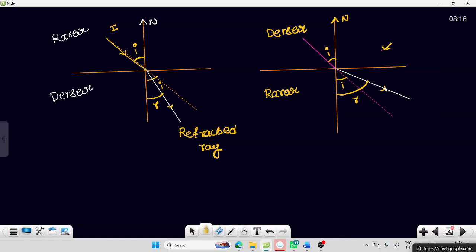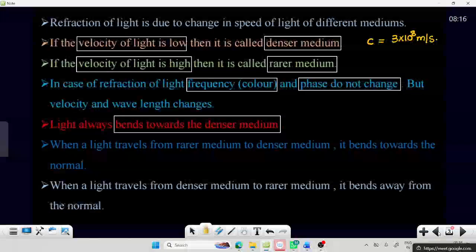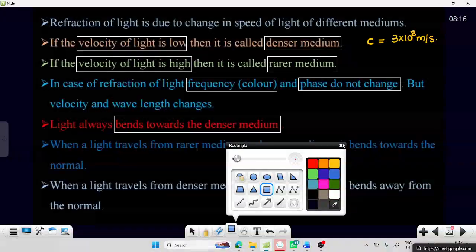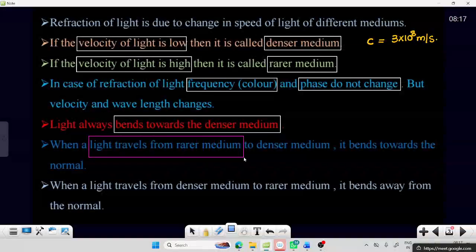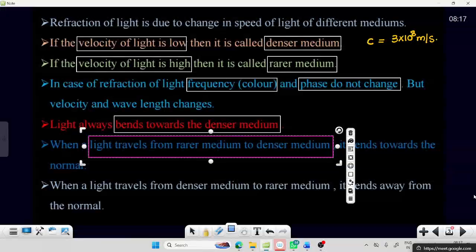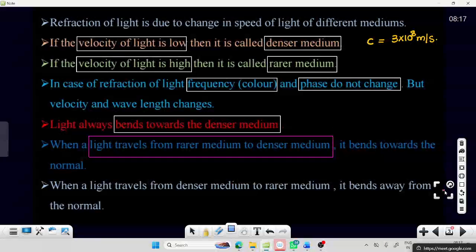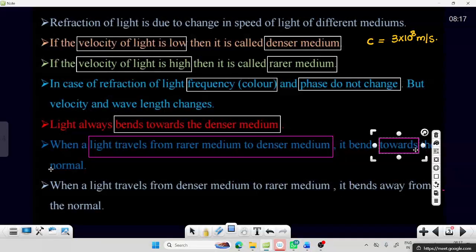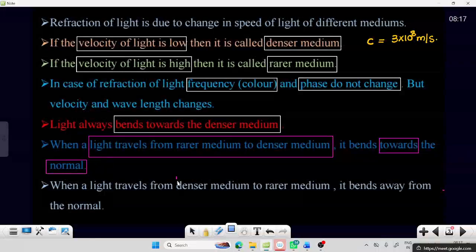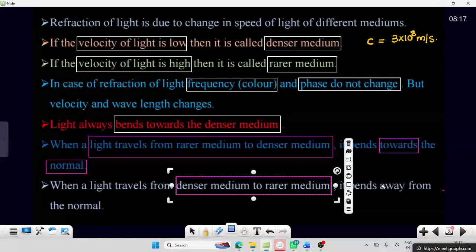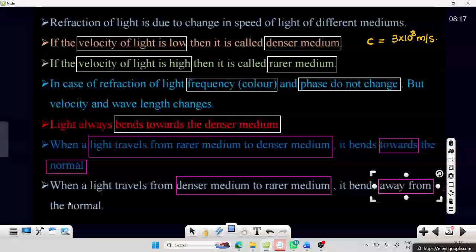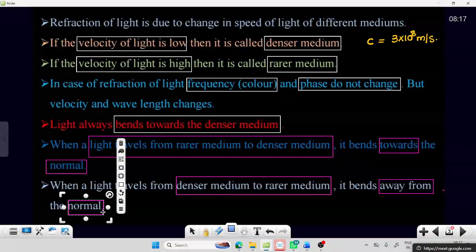Now in this case, what happens to the light ray? Is it moving towards the normal or away from the normal? Away from the normal. So when the light travels from rarer to denser, it will move towards the normal. But when it is moving from denser to rarer, it will move away from the normal.